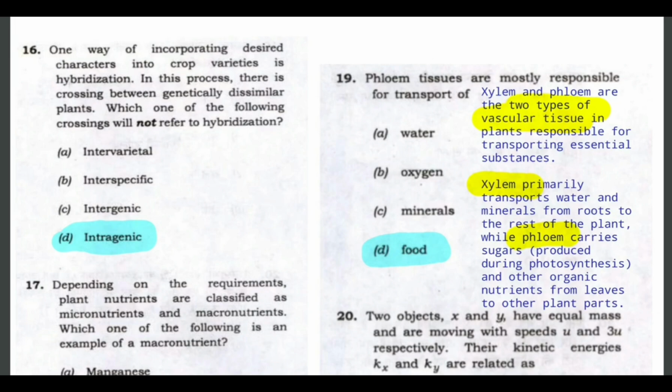Next question is related to hybridization. So one way of incorporating desired characters into crop varieties is hybridization. In this process, there is crossing between genetically dissimilar plants. This is the key point, genetically dissimilar plants. So if there would be two different plants, it should be inter. So here in option D, it is intra. Intra means between same genes. So D would be the odd one out, so it will be incorrect, and D would be the correct answer.